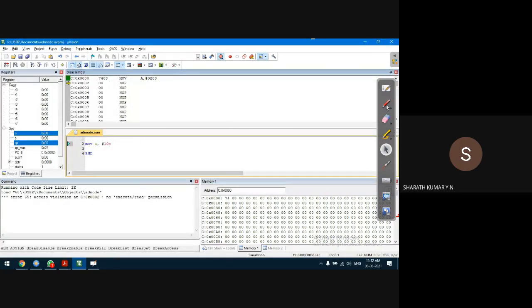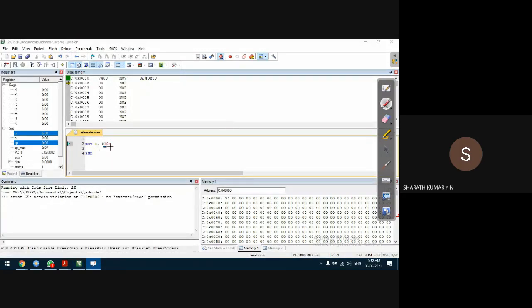See, 10 in octal is 08H in hexadecimal. You can take a calculator and check. 10 in octal gives 08H in the hexadecimal number system. That's all. So that's about the numbers.